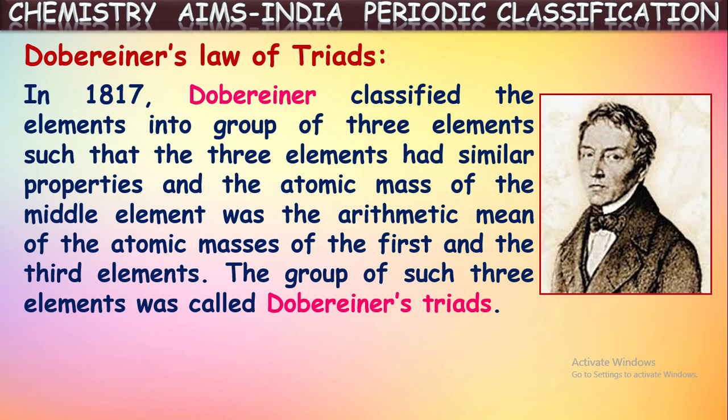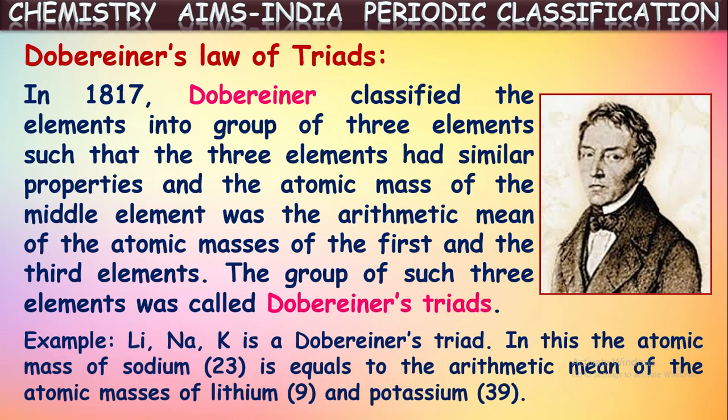He classified three elements into one batch, and he arranged these three elements in the increasing order of their atomic mass. Then he observed one more interesting point in common among these set of three elements. That is, the atomic mass of the middle element is nearly equal to, or sometimes exactly equal to, the arithmetic mean of the atomic mass of the first and third elements. So in that way, he arranged three elements as one set. He called his group of three elements a triad. It is called in the honor of his name as Dobereiner's triad.